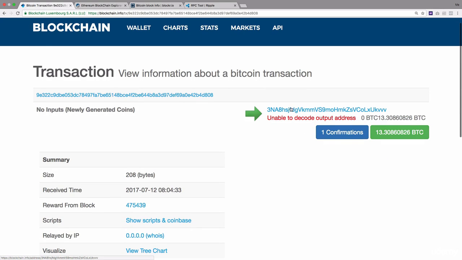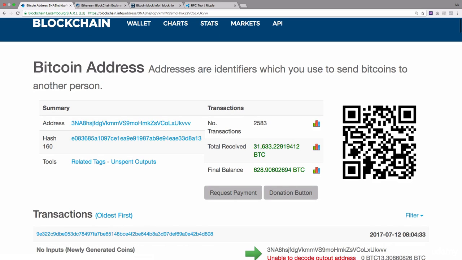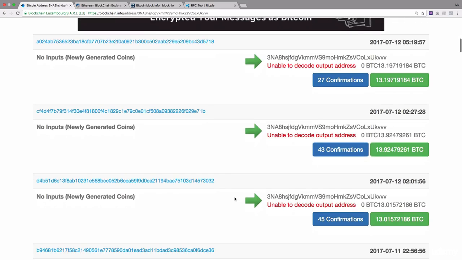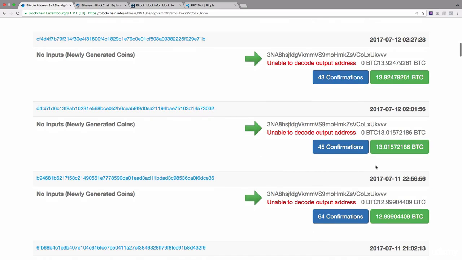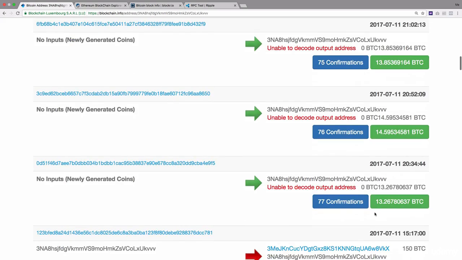Again, we can go to the address if you want to check the balance of the address. So click on the address over here and we will now go to the address. As you can see, this address has total received 31,633 bitcoins, and the current balance is right now 628 BTC. So this must be some kind of a miner, because they are almost always near 12.5 and 13 bitcoins per transaction, per block.